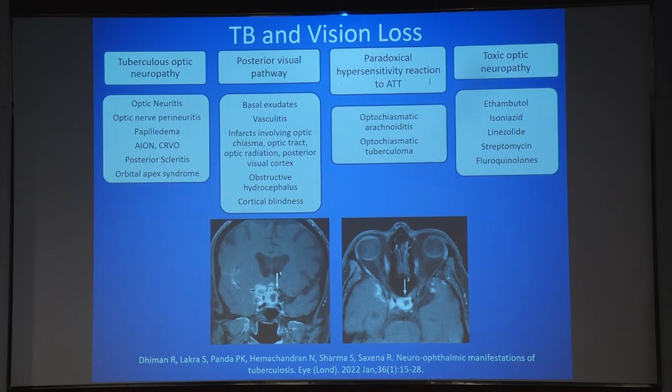So when we suspect ethambutol toxicity, as I said, the fundus essentially is normal, with the patient presenting with acute, usually bilateral optic neuropathy, which is difficult to differentiate from optic neuritis. So imaging is necessary to rule out any other cause of vision loss. The ATT, especially the ethambutol, needs to be stopped immediately, and we need to keep a close watch. If there is no improvement, and if they are at the end of their course, because usually they present about 4 to 5 months after taking the medication, at which point the isoniazid also, we need to advise, should be stopped.